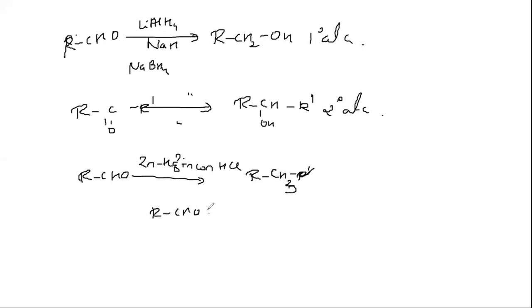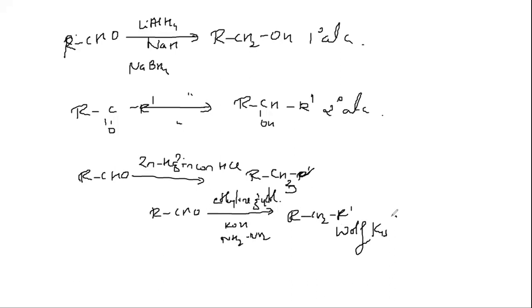Similarly, RCHO, if you are using ethylene glycol and then KOH, you get again RCH2R dash. This reaction is called Wolff-Kishner reduction. We have many questions on this.